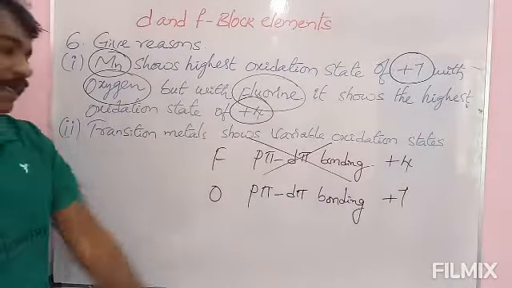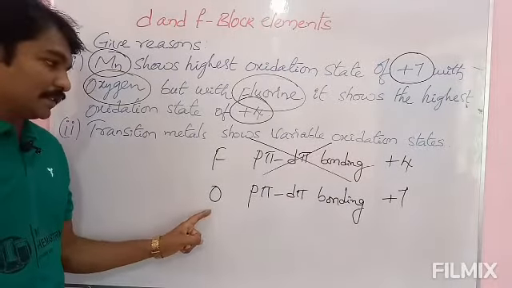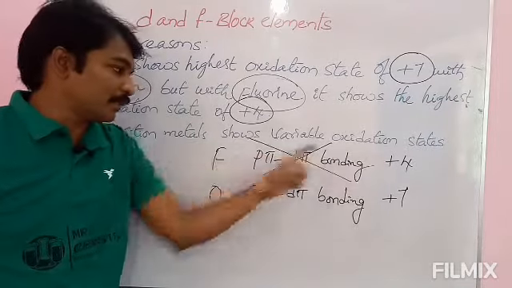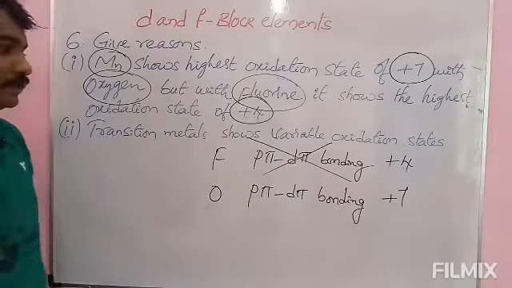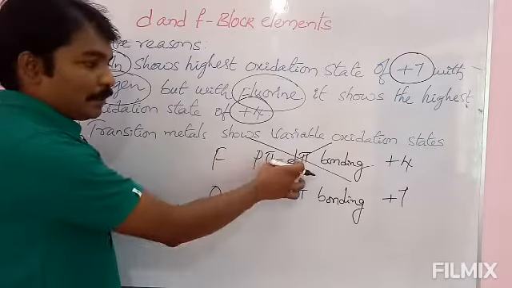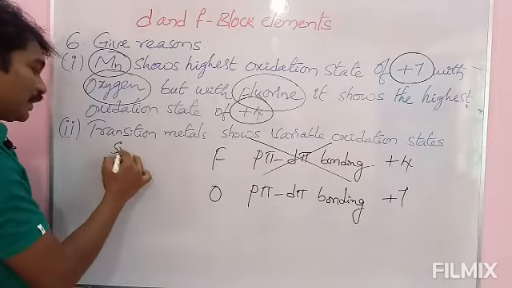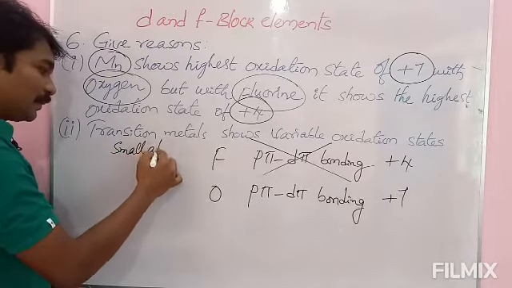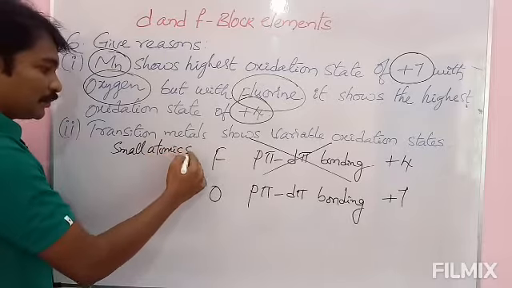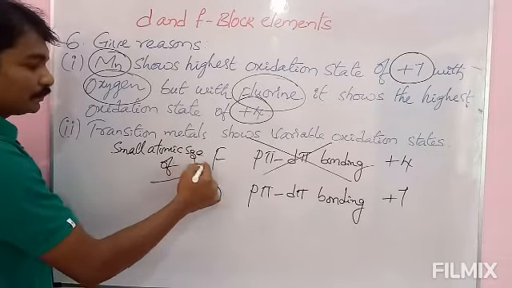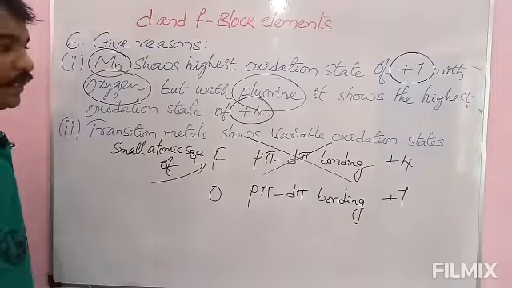Manganese shows +7 oxidation state with oxygen, and manganese shows oxidation state of +4 with fluorine. Reason? The difference is p-pi-d-pi bonding is not there in fluorine, and for that one reason, small atomic size of fluorine. Please note down this one.